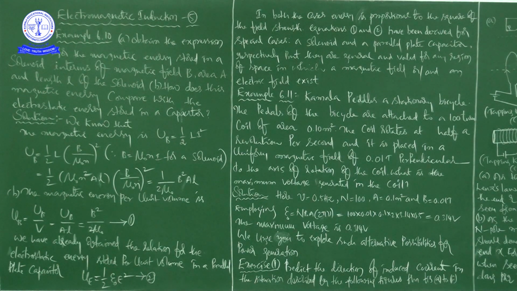But they are general and valid for any region of space in which a magnetic field or an electric field exists. So we got two equations, equations 1 and 2, derived for special cases. One is the solenoid, another one is the parallel plate capacitor. This is what example 6.10 shows.